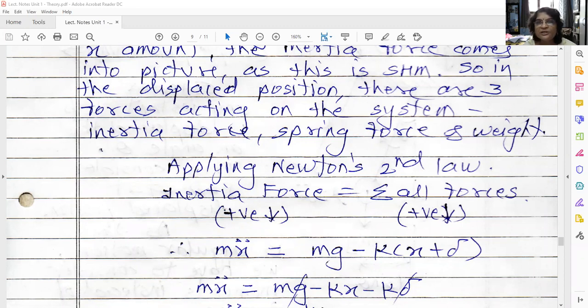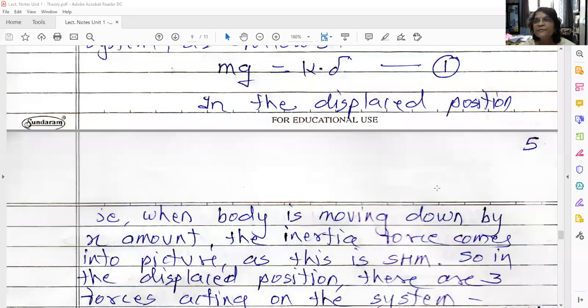Now inertia force, m x double dot, which is acting downward, is equal to the remaining forces, written according to their sign convention. Mg is acting downward, so mg positive, and the spring force is upward, so we write minus k into bracket x plus delta.